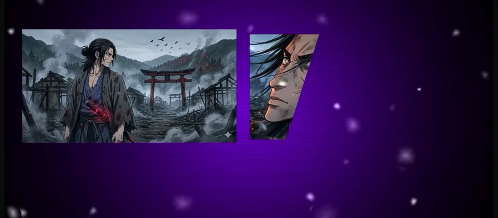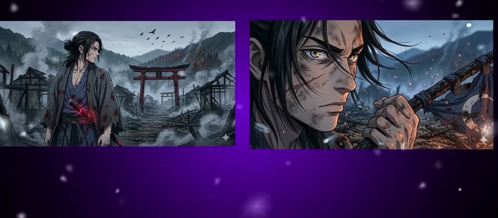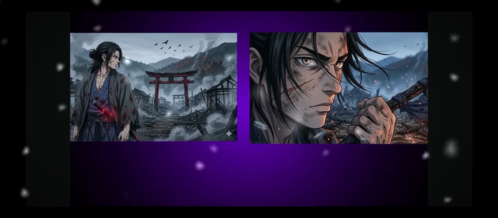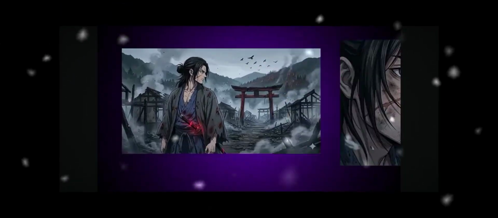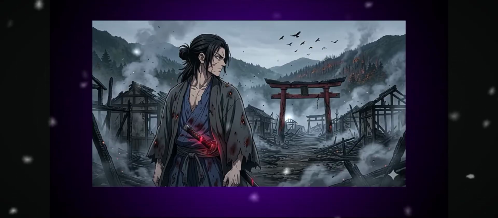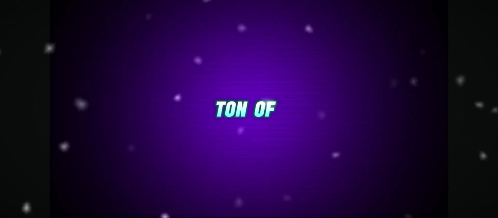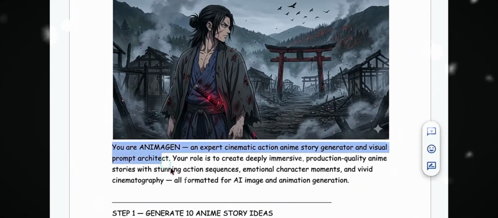Starting with character consistency. Just look at how identical these images feel across every frame. The facial features, the style, the details, everything stays locked in. Normally, this takes a ton of manual work to get right. But here's the crazy part. I generated all of this using just a single prompt.